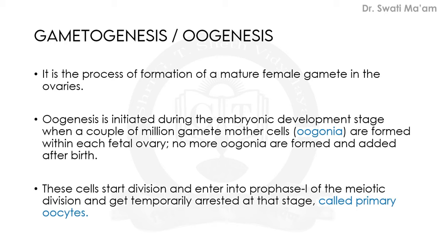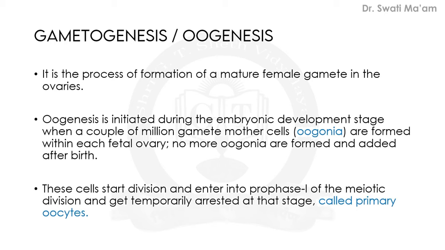And oogenesis, I must tell you, the oogenesis process is markedly different from spermatogenesis in many ways. First of all, learn about it and then compare by yourself. Actually, oogenesis is initiated during the embryonic development stage, when a female child is in its mother's womb.